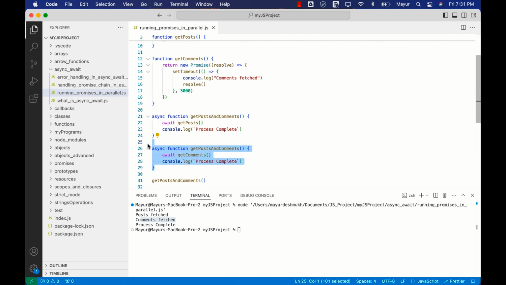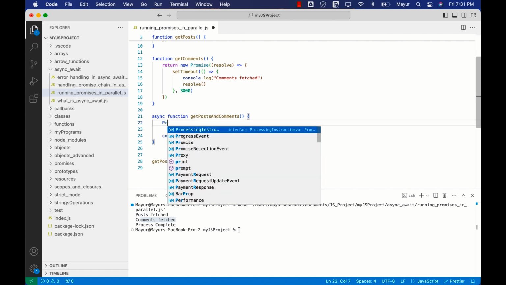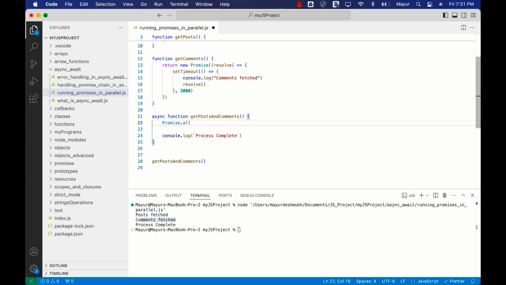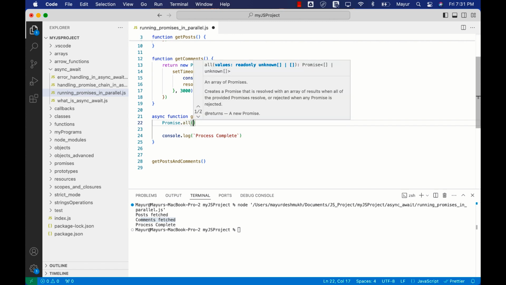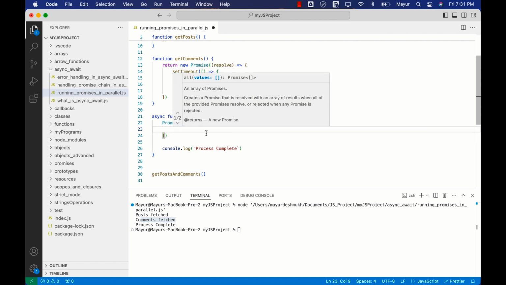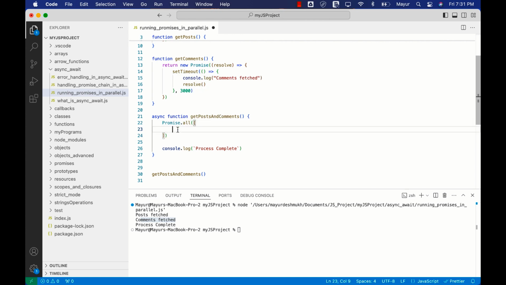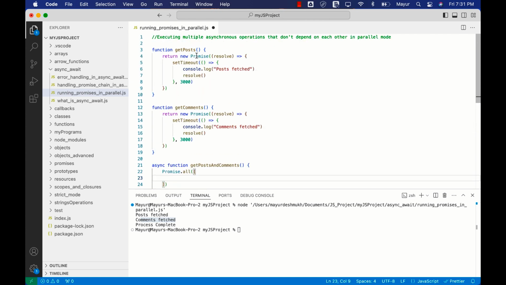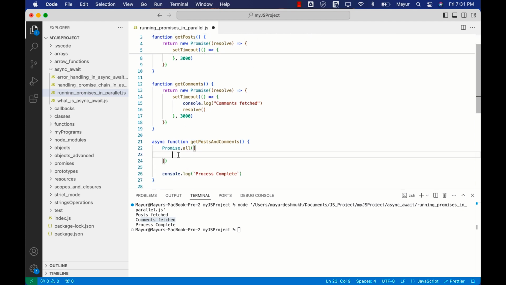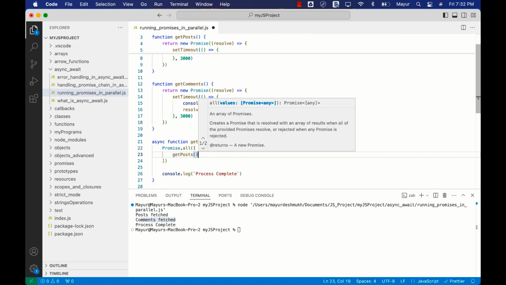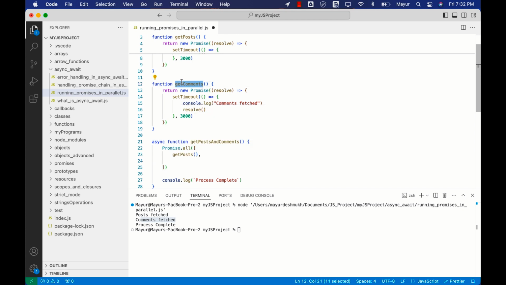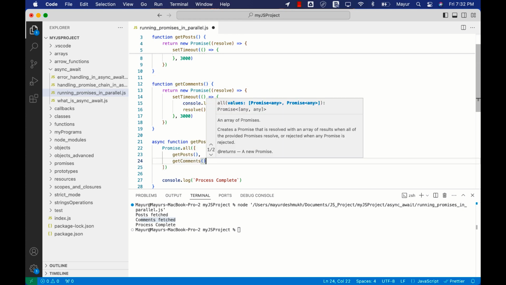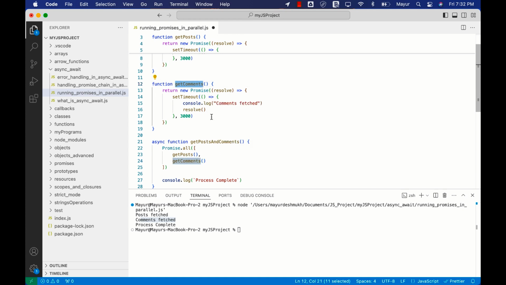And to do that, all we need to do is simply use Promise.all. So we already have a method called Promise.all. It accepts an array of promises. Whatever promises we want to execute, all we need to do is just provide the array of them. So first one is getPosts, comma, second one is getComments. So whatever promises or whatever functions which are returning promises we provide here, those will begin executing at the same moment, in parallel.